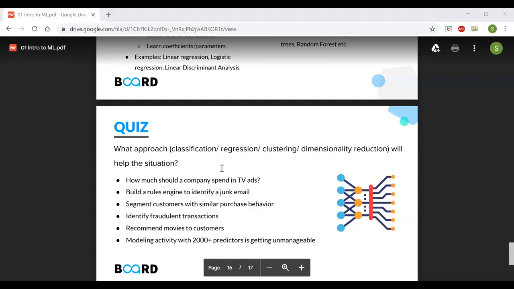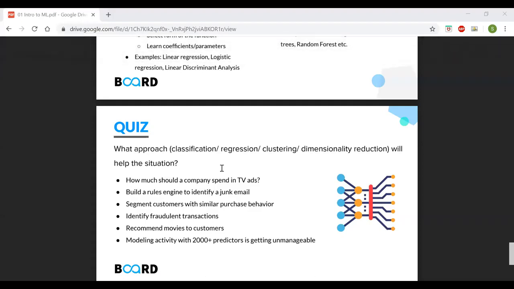So the first question is, how much should a company spend on TV ads? Is this a supervised or unsupervised algorithm? Whoever has said supervised or unsupervised, can you tell a reason why?